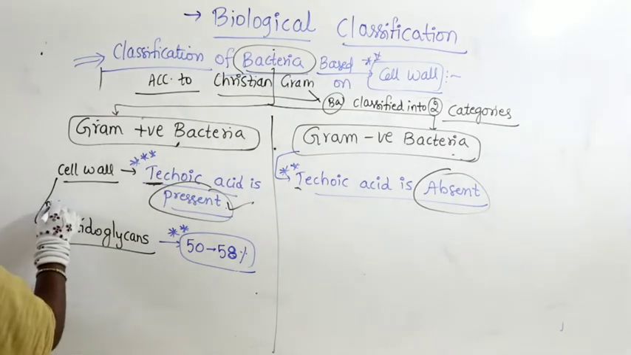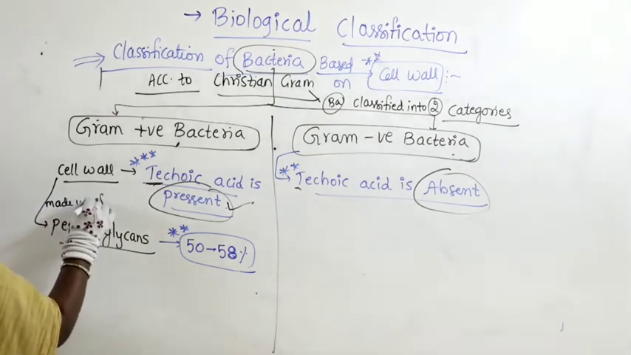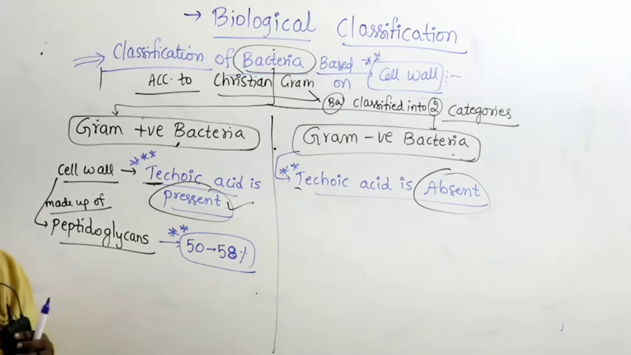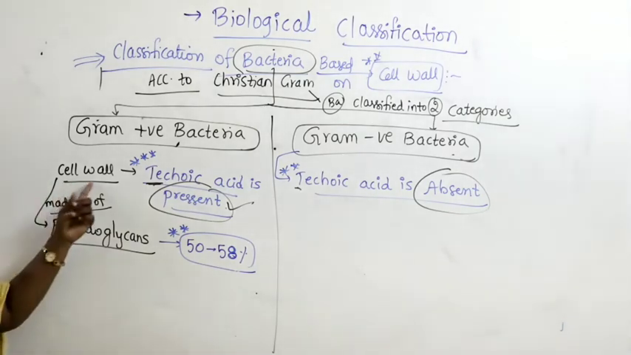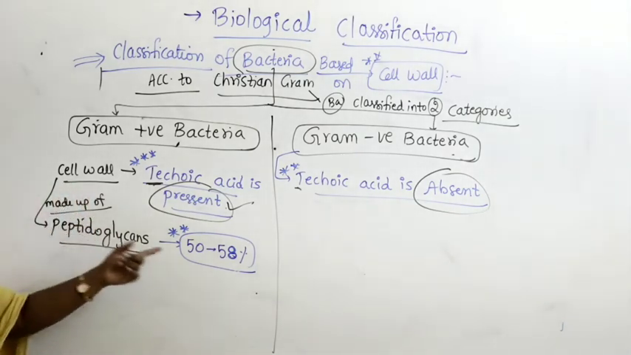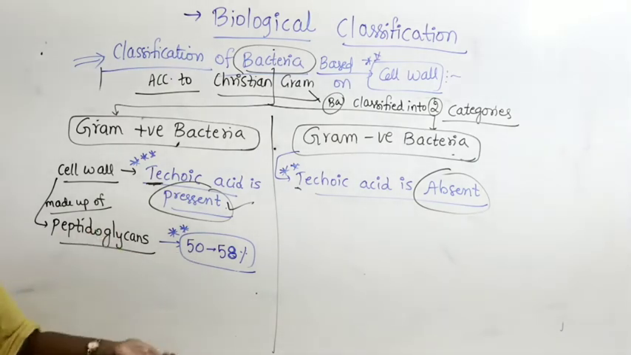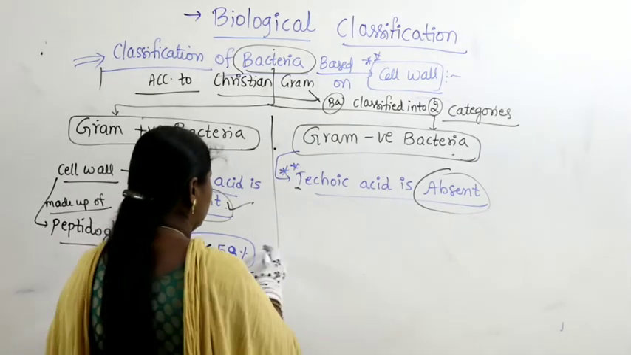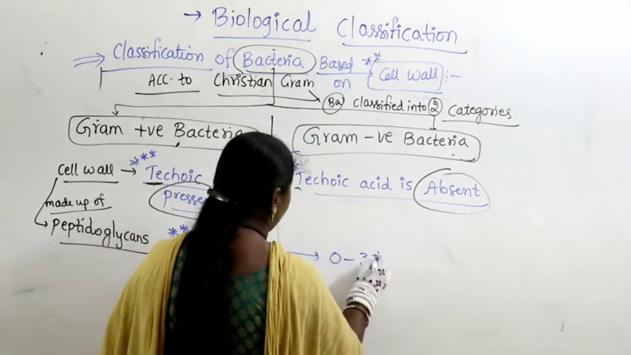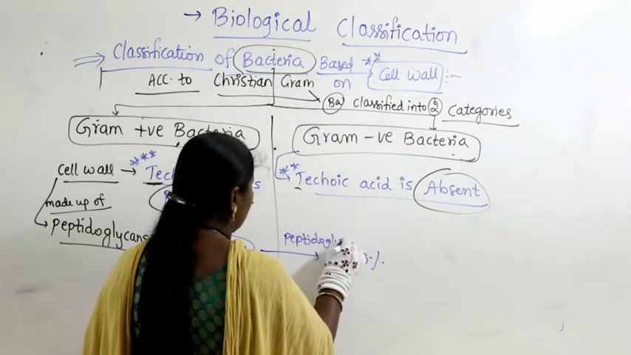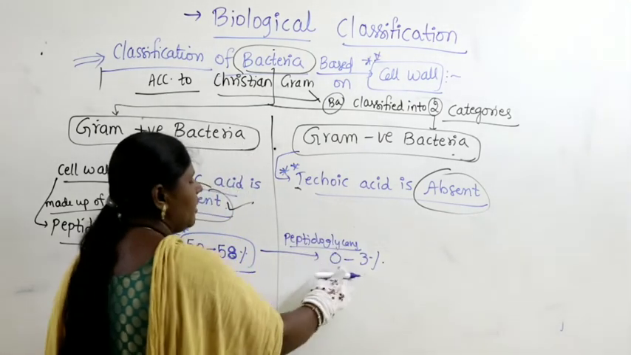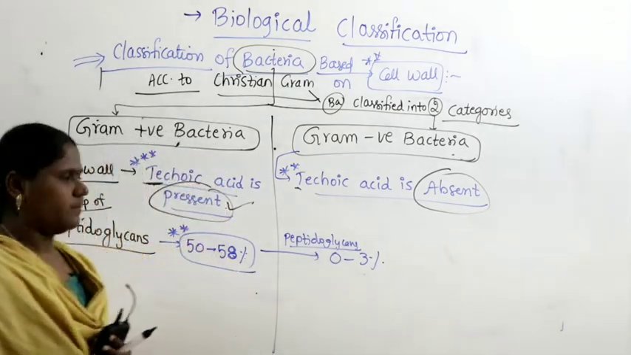So here the cell wall is generally studied in Monera. Characteristic of Monera, prokaryotes: generally the cell wall is made up of peptidoglycan or mucopeptide, we studied, right? So here the cell wall is made up of peptidoglycans but the percentage of peptidoglycans is higher in gram positive bacteria, whereas here it is only 0 to 3%. So what is the percentage of peptidoglycans in gram negative bacteria? They contain only 0 to 3%.